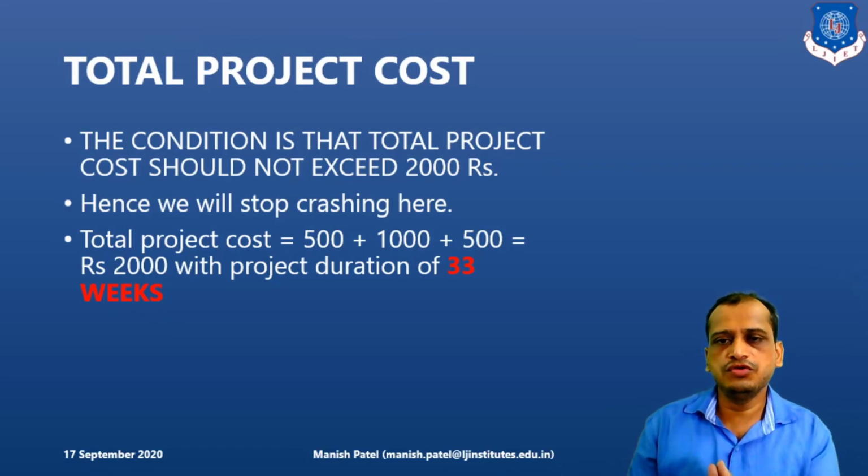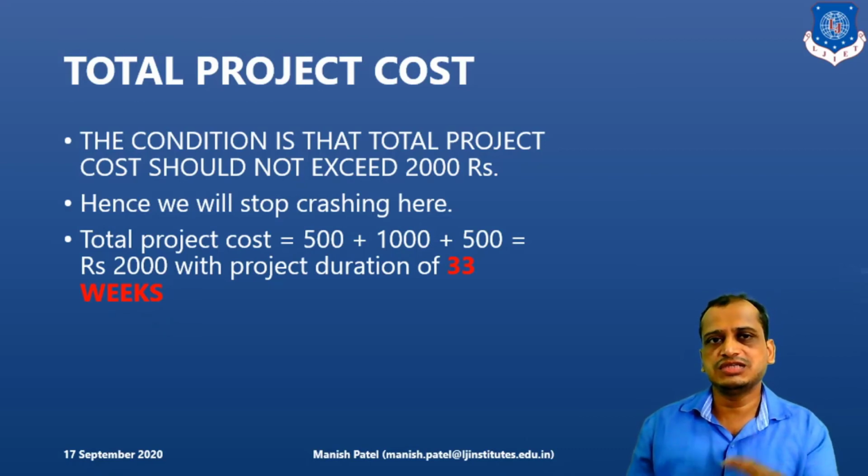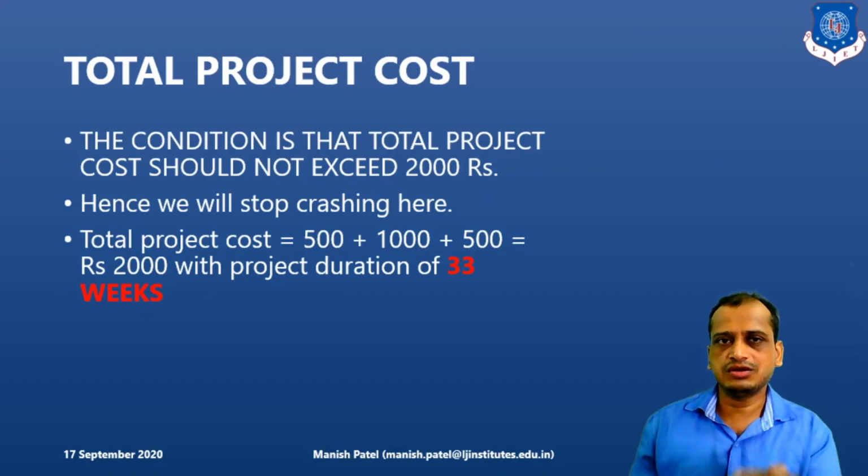So overall, if you calculate, it is coming out to be 1,000 rupees, and it has satisfied our condition that it should not exceed the limit of 2,000 rupees. And the project duration we found by reducing is 33 weeks. So that is our final answer.